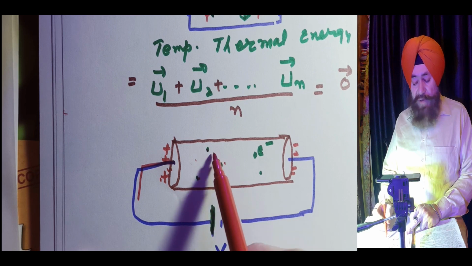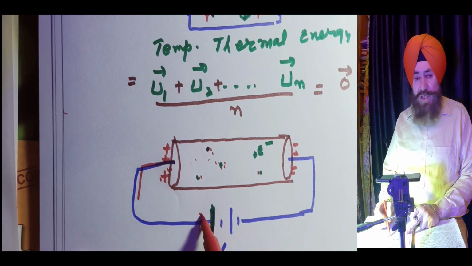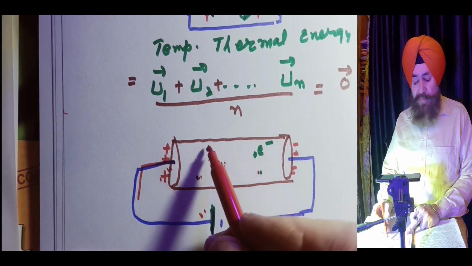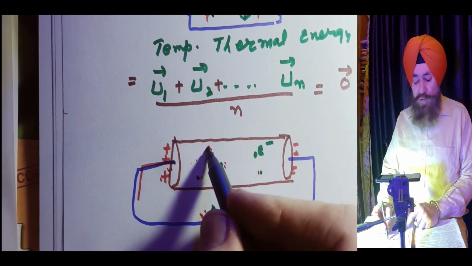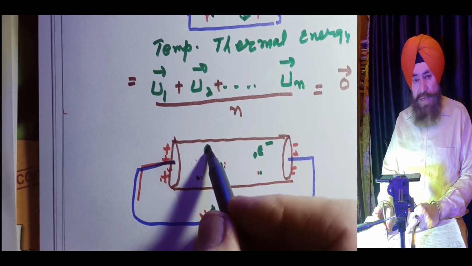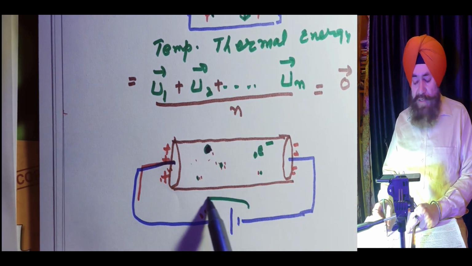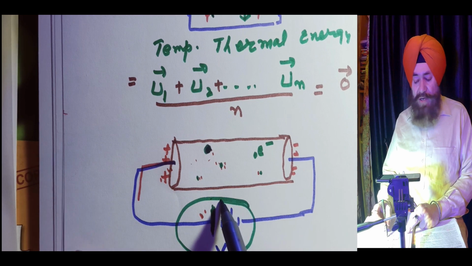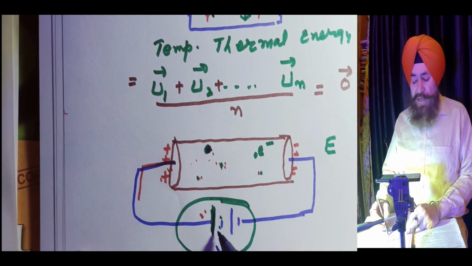The electrons have thermal velocities, the randomness they had before applying this potential. When the potential is applied, the electrons have two velocities: the thermal velocity, and second, the velocity because of this potential, or because of the electric field which is created by this potential.